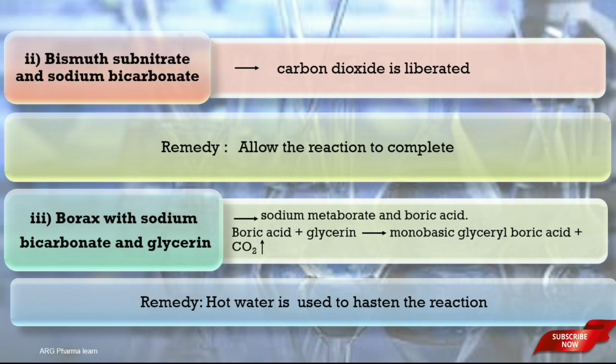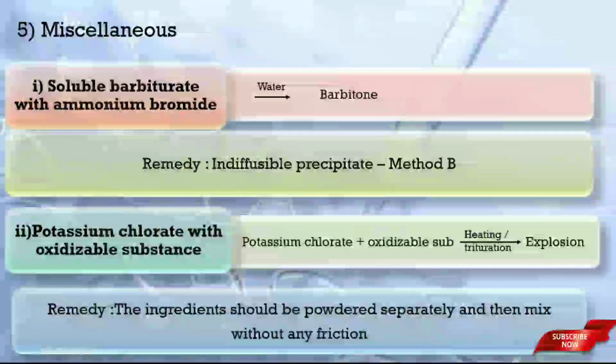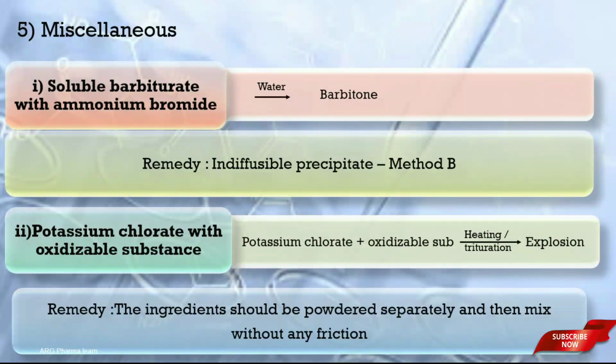Next one is miscellaneous. It has 3 subtypes. First one is soluble barbiturate with ammonium bromide. When soluble barbiturate is dispensed with ammonium bromide in the presence of water, it produces an indiffusible precipitate of barbitone. Hence, method B should be followed for precipitate yielding interaction.